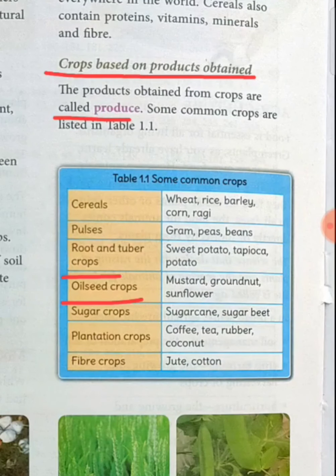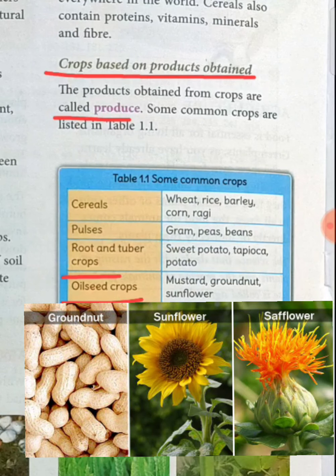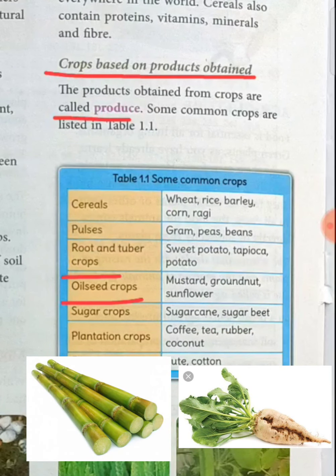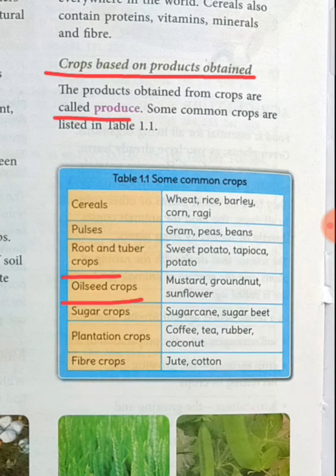Oilseed crops. What are oilseed crops? The crops from which we get oil. Mustard, groundnut, sunflower, all this type of crop gives us oil, right? Sugar crops. Suppose the plants from which we get sugar, like sugar cane, sugar beet, these are known as sugar crops.